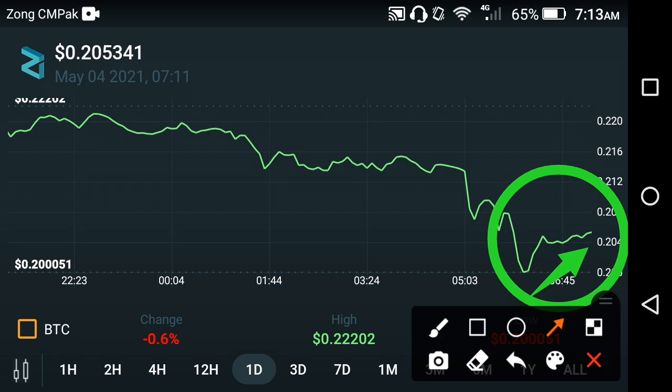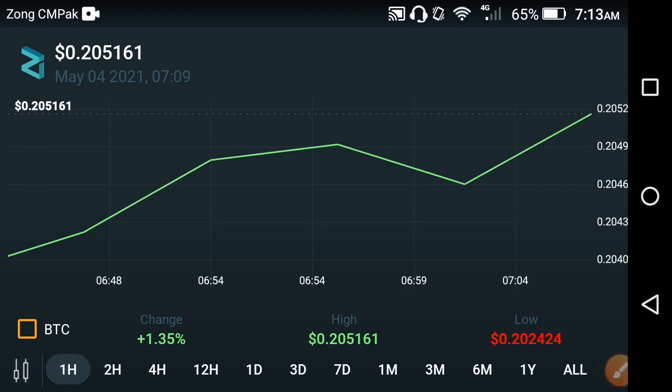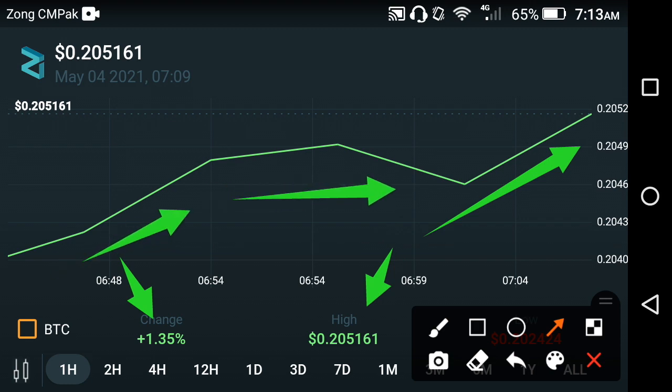And now friends, let's see the last 1 hour price prediction chart. What's the change in the last 1 hour, friends? As you can see here, as I told you, the change in the last 1 hour has gone better at this time. The price change is positive 1.35%, and the highest price goes upward to 0.205161 USD, friends. So now they again take a jump continuously, over and over. Jumps occur in Zilliqa, friends.